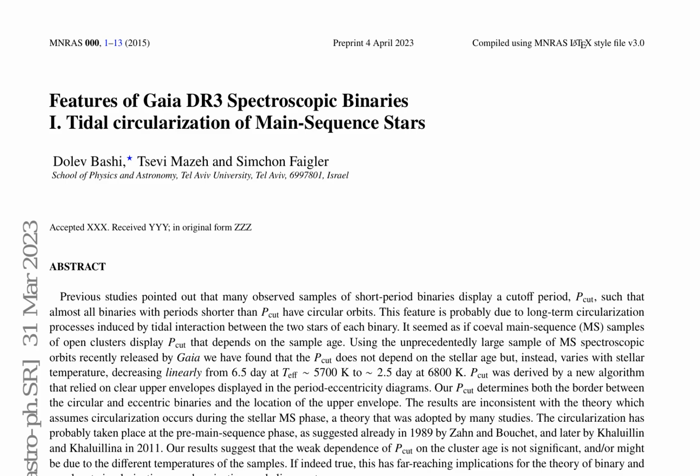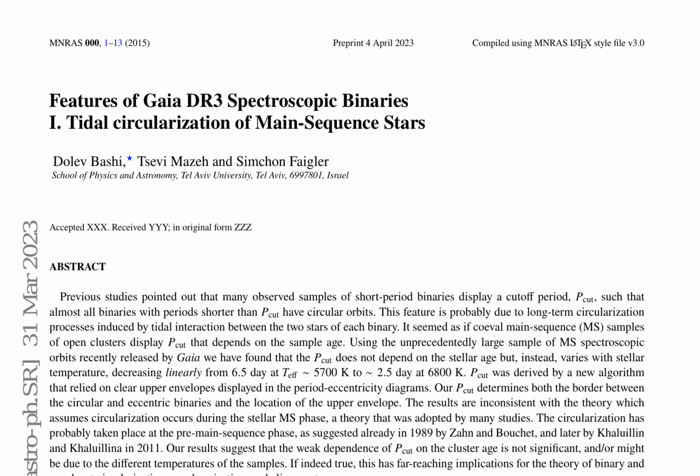The study of tidal circularization in short-period binaries has been a topic of interest in astrophysics. Previous research has shown that many observed samples of short-period binaries display a cutoff period, P_CUT, below which almost all binaries have circular orbits. This feature is likely due to long-term circularization processes induced by tidal interactions between the two stars in each binary. However, the dependence of P_CUT on stellar age has been a subject of debate.